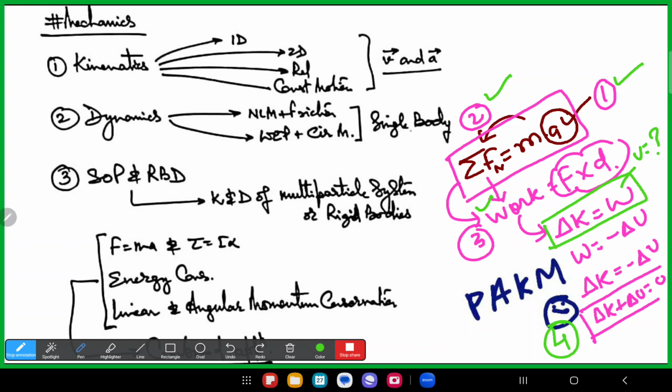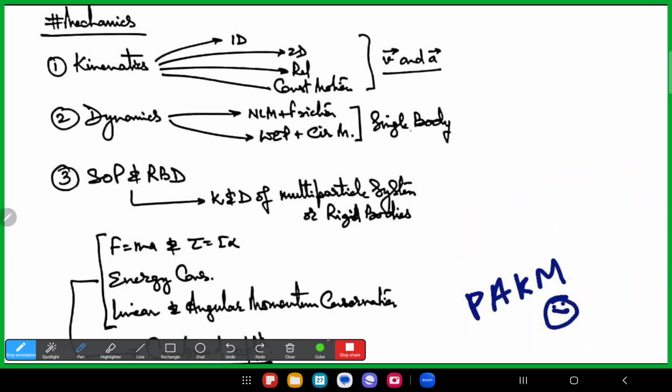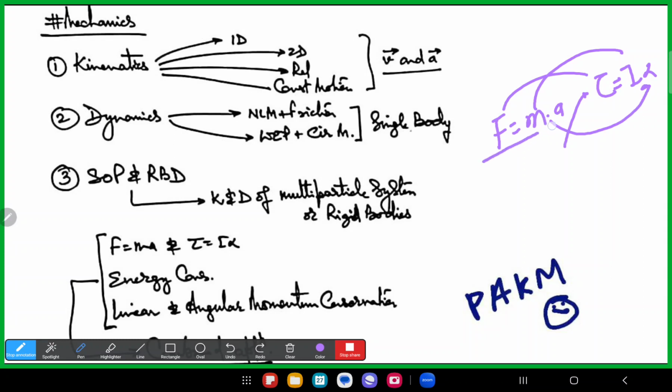In the same way, if angular motion is there, then like here F is equal to ma, for angular motion F will change to torque, tau is equal to I into alpha. M will change into I and a will change into alpha. So Newton's law will change to angular form.